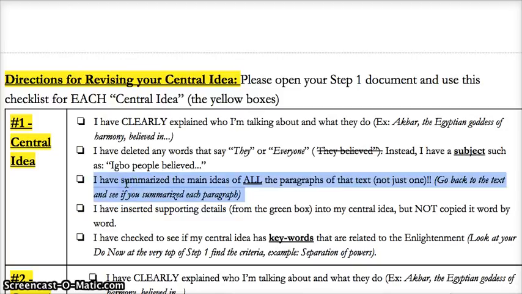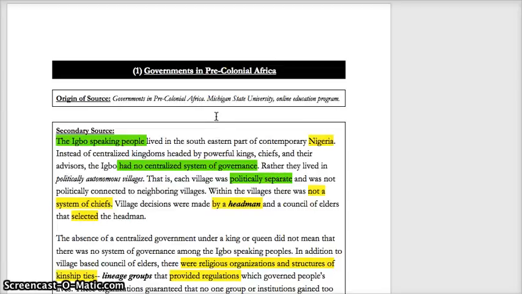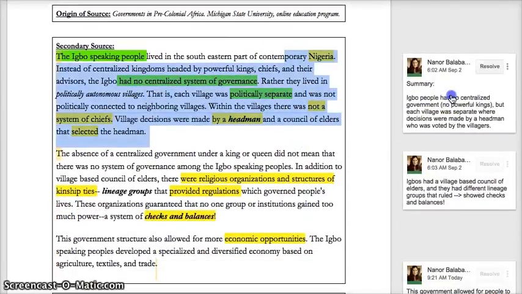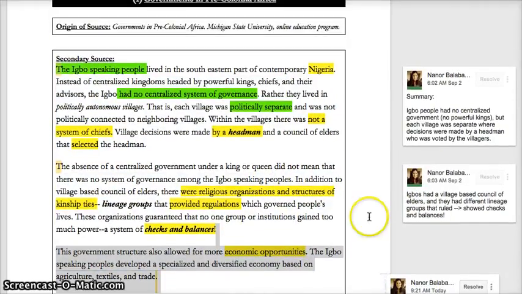I have summarized the main ideas of all the paragraphs of that text, not just one. Go back to the text and see if you summarized each paragraph. Did I do that? 1, 2. No, I only have 2 things here, and I haven't summarized all my paragraphs. So let me go back to my document. And this is the part that's going to take a little bit more work. I have to make sure that each of my paragraphs are summarized like this. Because if they're not, that means I am not summarizing the main idea. So I've already done this.